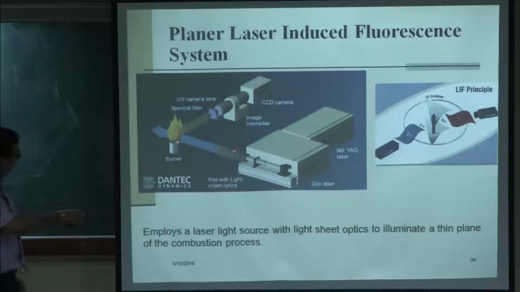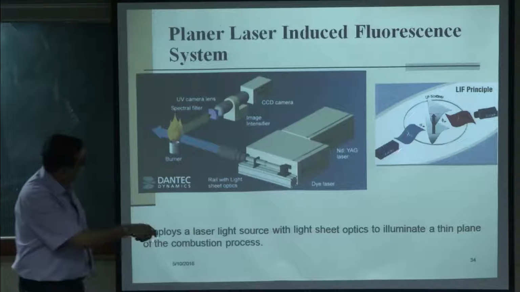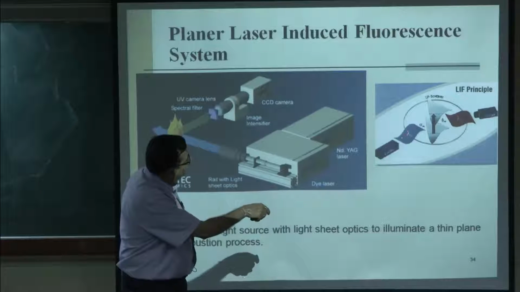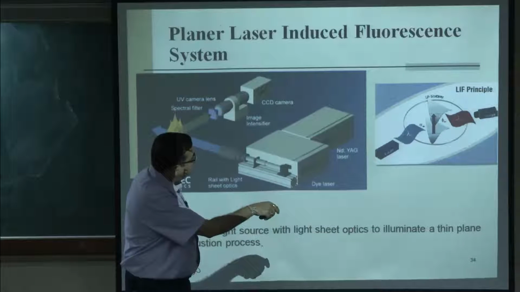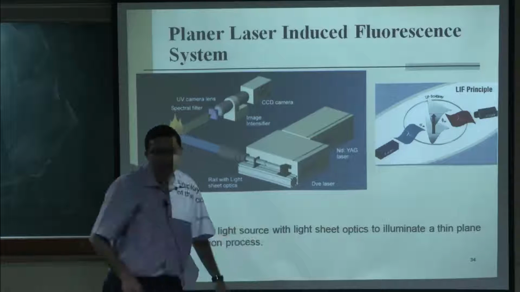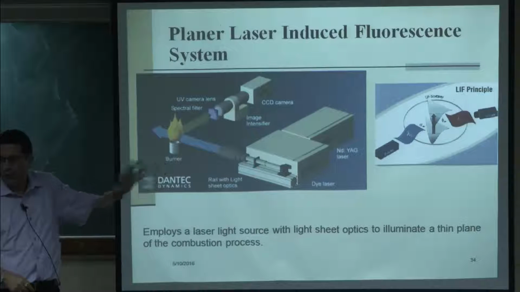Now, when it goes through this flame, there is a schematic here, lambda is the frequency of this beam. When it goes through this flame, it gets slightly shifted because of fluorescence, and in the next slide I will come to why it happens.